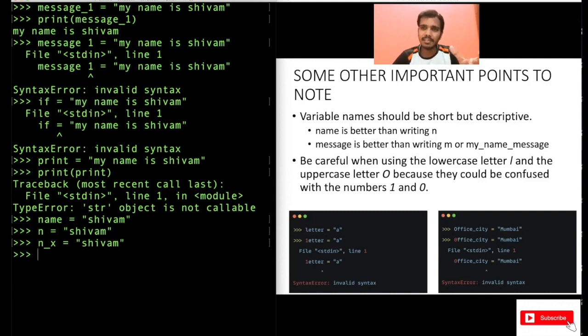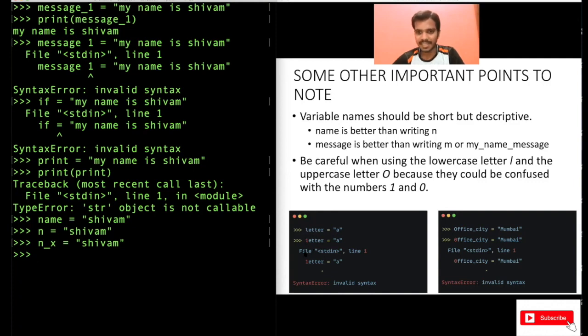Try to keep your program simple so that anyone else who is trying to read your code can also understand it. Now be careful when using the lowercase l and the uppercase O, because the lowercase l looks like one, and similarly the uppercase letter O looks like zero. So take care, because you may get confused between one and zero here.